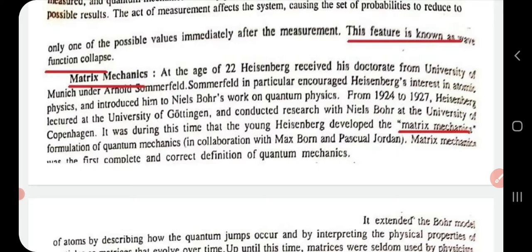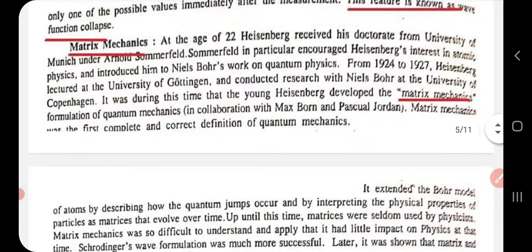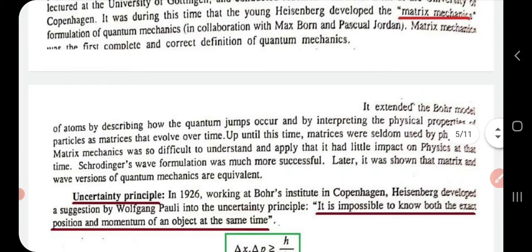It was the first complete and correct definition of quantum mechanics. Later, he extended matrix mechanics into many of his research areas, especially the physical properties of particles.